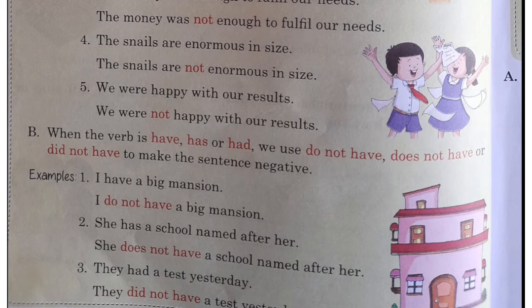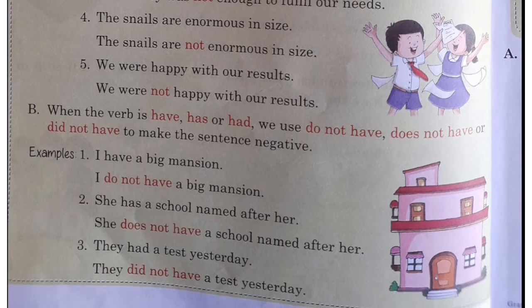B point. When the verb is have, has, or had, we use do not have, does not have, or did not have to make the sentence negative. Some examples here. I have a big mansion. I do not have a big mansion. She has a school named after her. She does not have a school named after her. They had a test yesterday. They did not have a test yesterday.